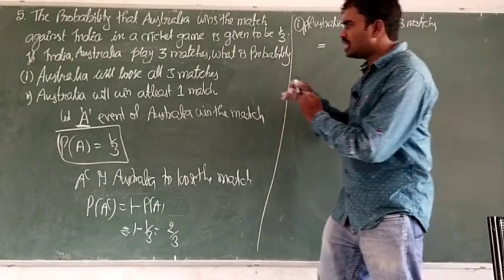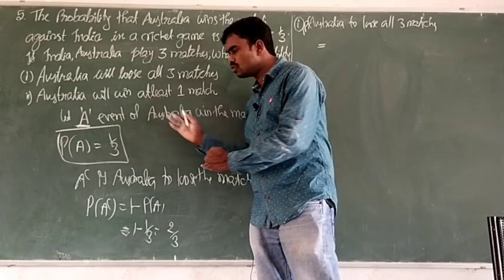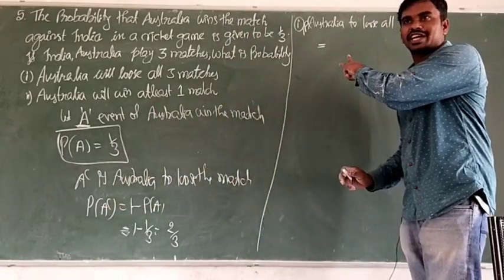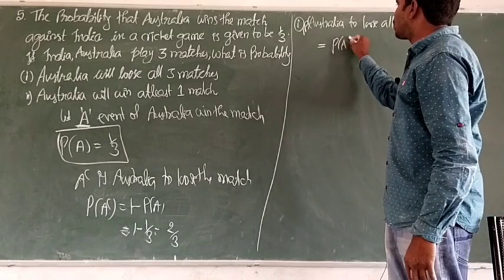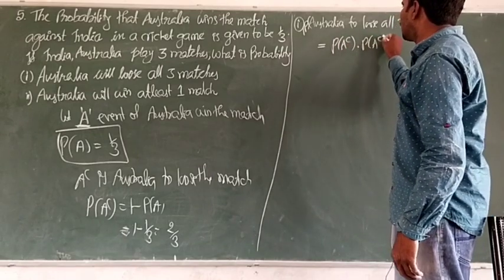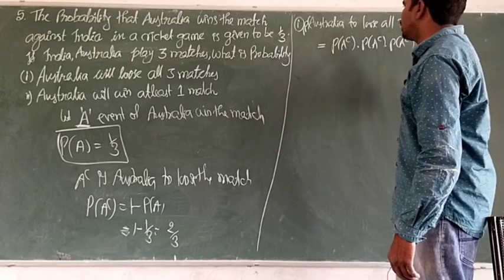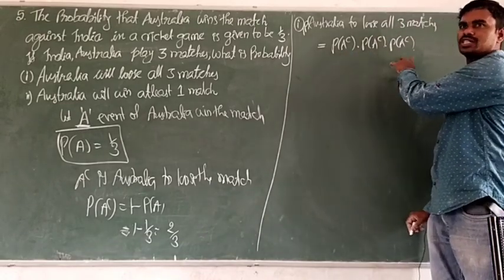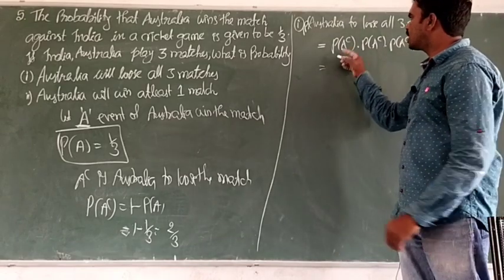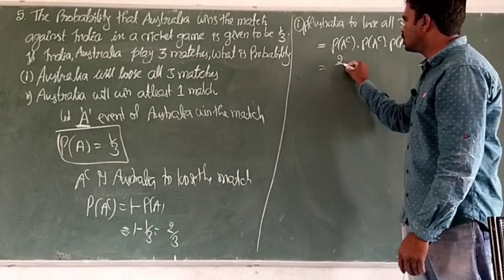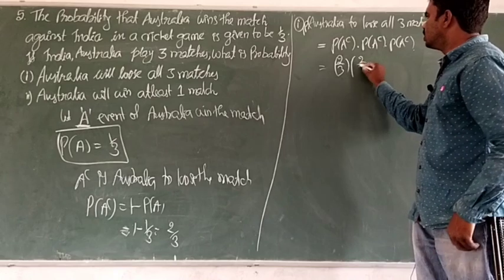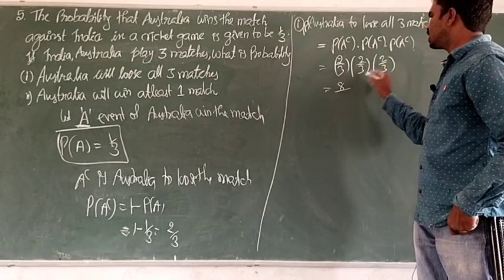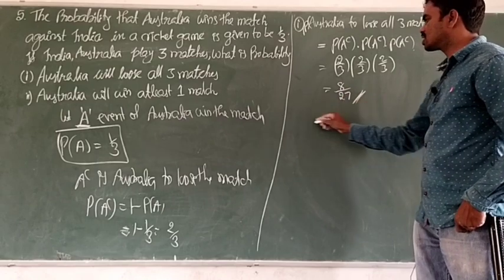Here winning is probability of A, losing is probability of A complement. So 3 times we have to take: probability of A complement into probability of A complement into probability of A complement, that's it. P of A complement is 2 by 3, so we get 2 by 3 into 2 by 3 into 2 by 3, nothing but 8 by 27. This is the first question's answer.